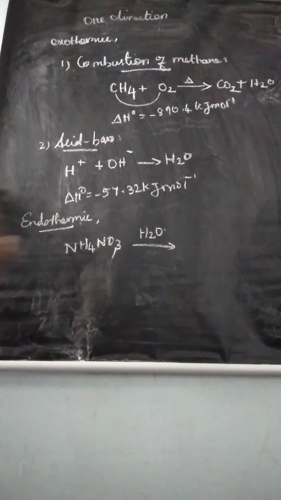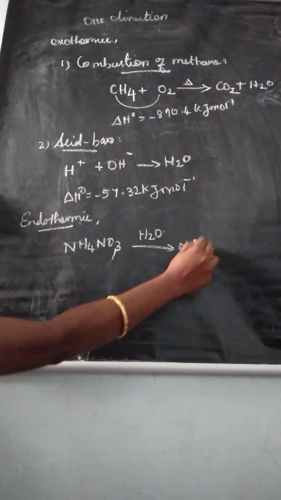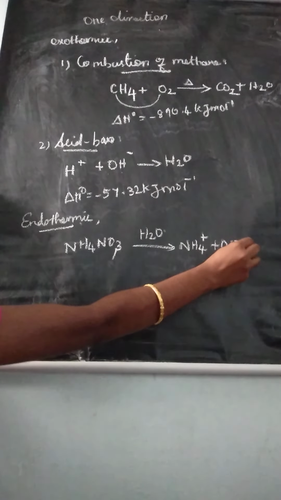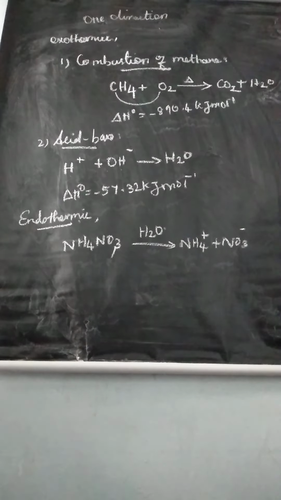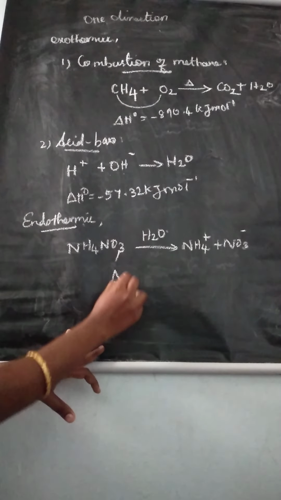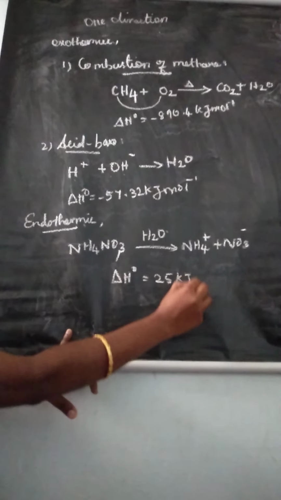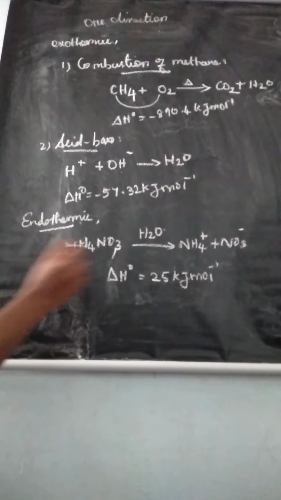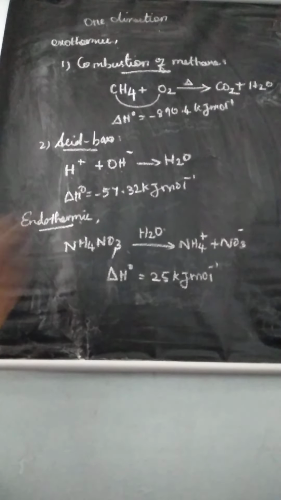You can separate the ions. If you mix this with water, you will get the products NH4 plus and NO3 minus. In this reaction, your delta H naught value is 25 kilojoule per mole. This is an endothermic reaction. This reaction is also spontaneous.